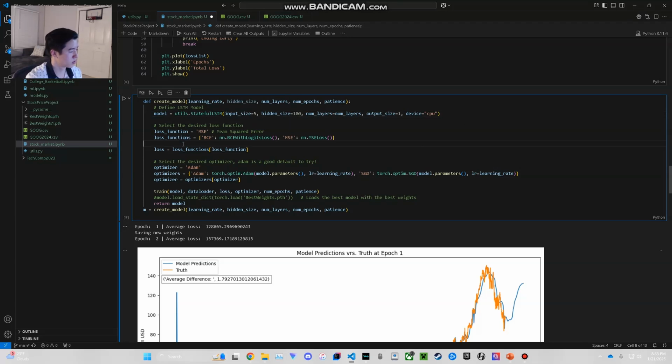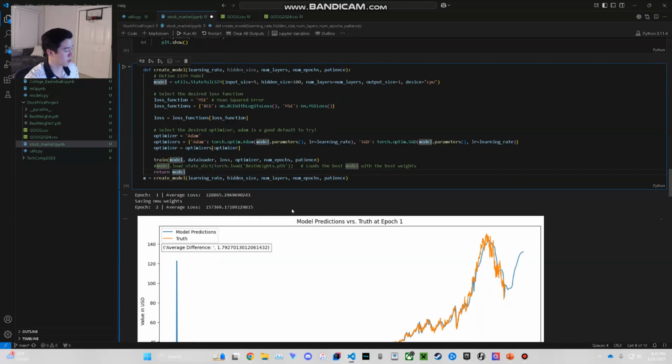Another part of the grid search was determining which type of loss function was the best. The conclusion was MSE, mean squared error, a type of loss function. Then for the optimizer, there are also different types. Adam was the best optimizer over SGD.